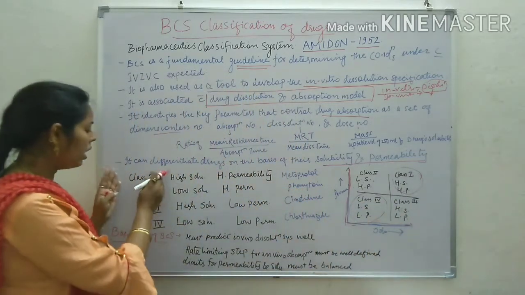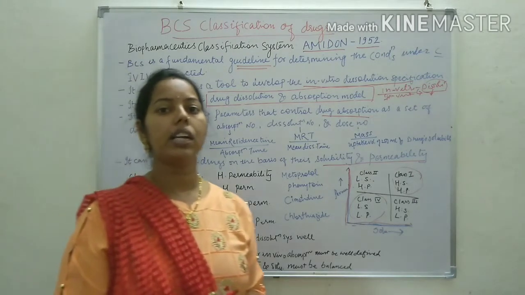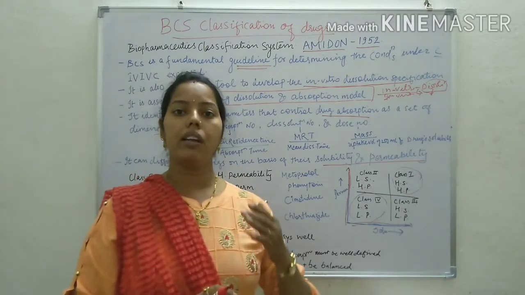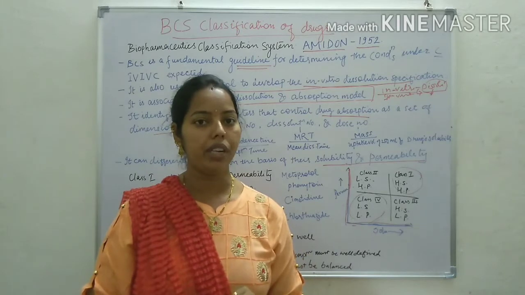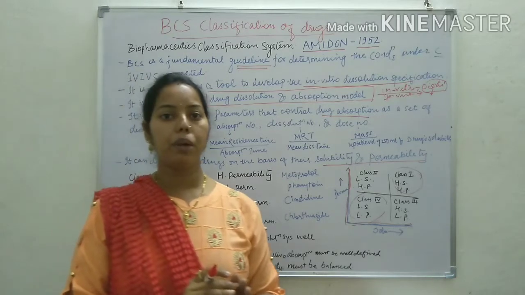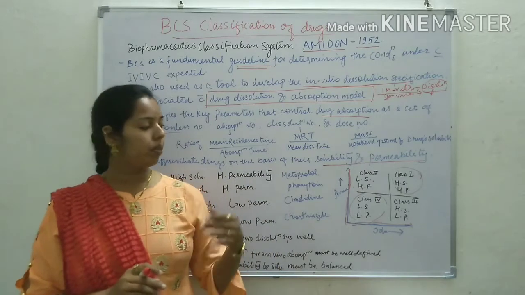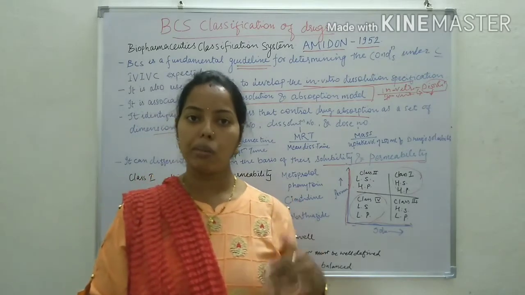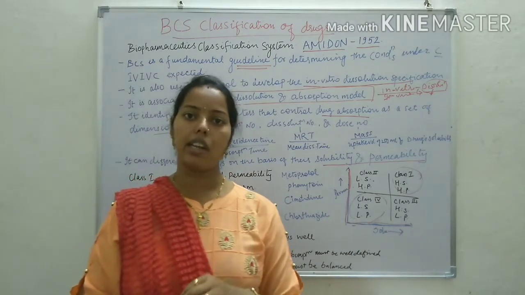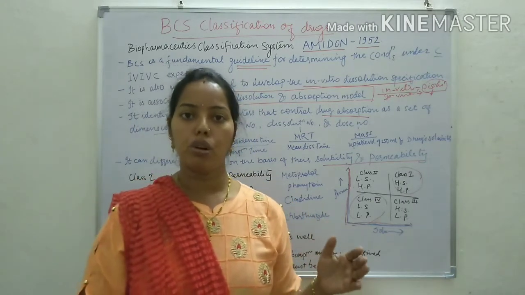Now what are class 1, class 2, class 3 and class 4? Start with class number first, that is high solubility and high permeability. It means the drug is getting more solubilized into the body fluids, and the absorption rate of such drugs is more as compared to their excretion rate. Why so? Because the amount of drug which is getting solubilized into the body is continuously getting absorbed and distributed throughout the body.